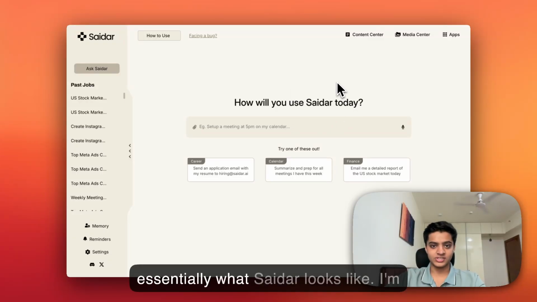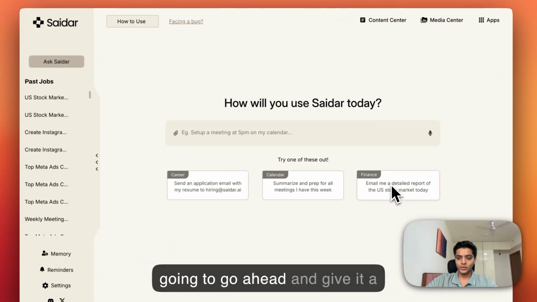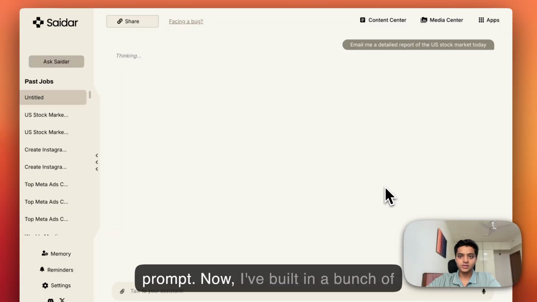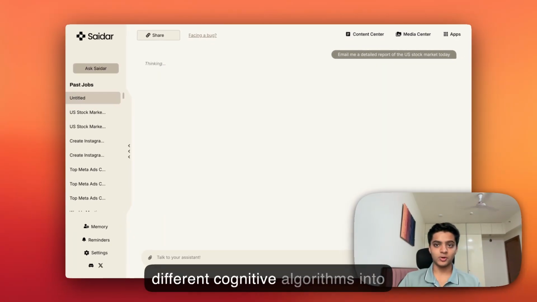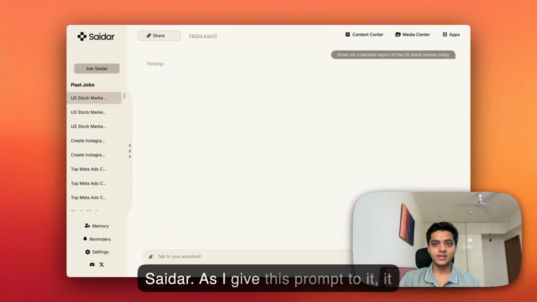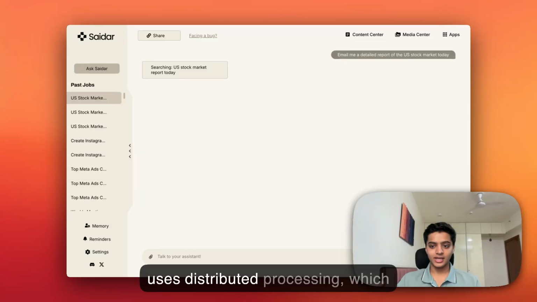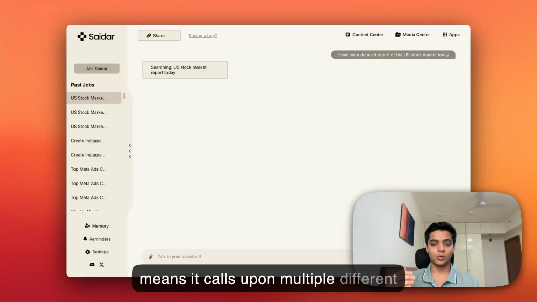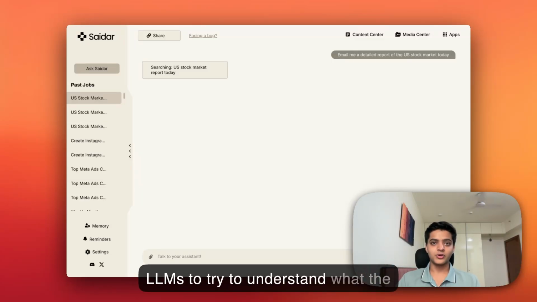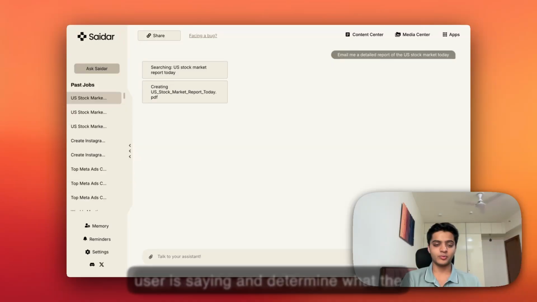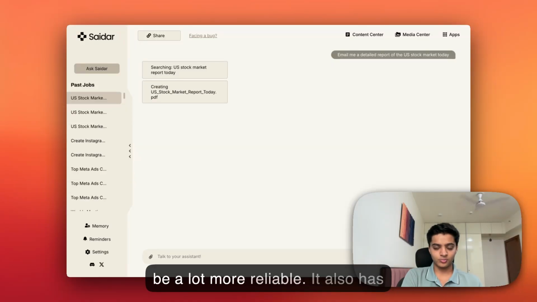Here, this is essentially what Saidar looks like. I'm gonna go ahead and give it a prompt. Now, I've built in a bunch of different cognitive algorithms into Saidar. As I give this prompt to it, it uses distributed processing, which means it calls upon multiple different LLMs to try to understand what the user is saying and determine what the next task should be. This allows it to be a lot more reliable.